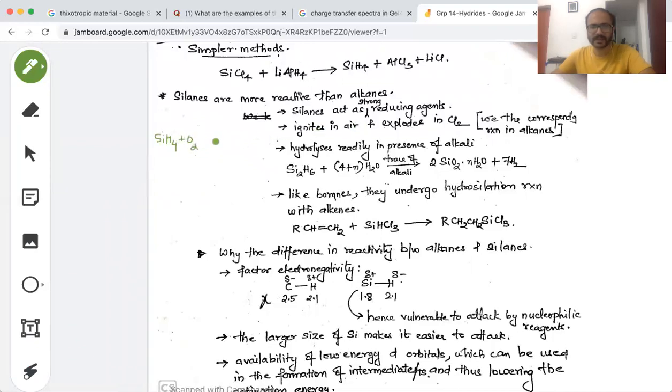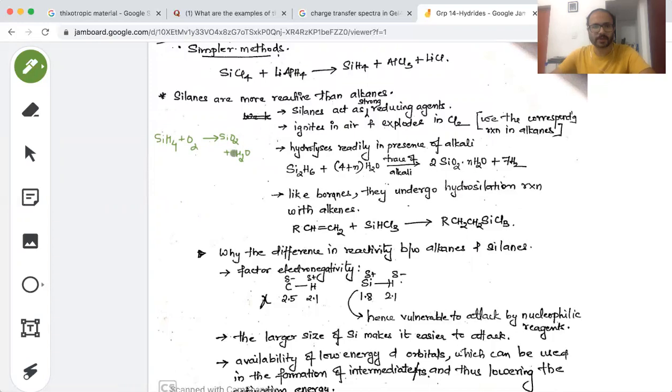That means they ignite in oxygen because they react to form the corresponding silicon dioxide plus H2O. Now you can balance them.